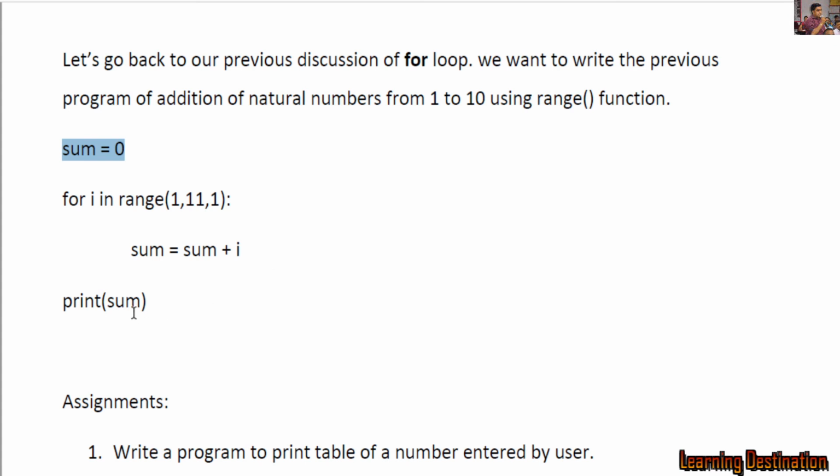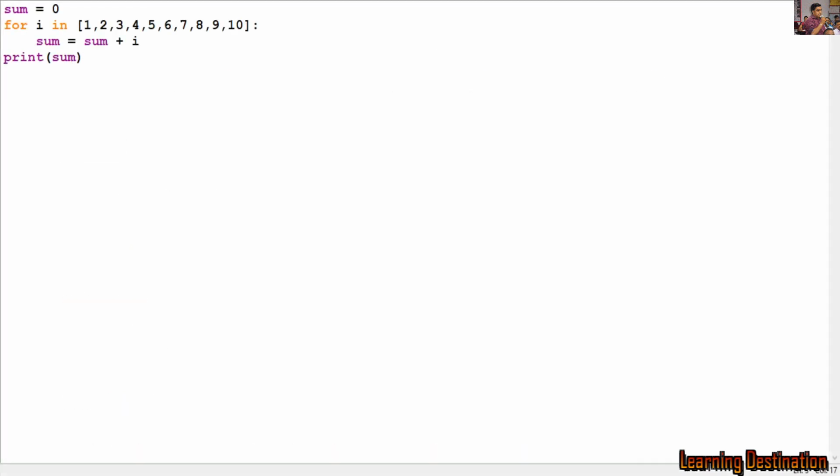So let's see how it will work. We are just changing a small part of the program. We are writing here range 1 comma 11 comma 1. We can also write list in front of this function, but that is not required actually, and it is not a good practice, so I am not doing that. Let's run it, just saving it.